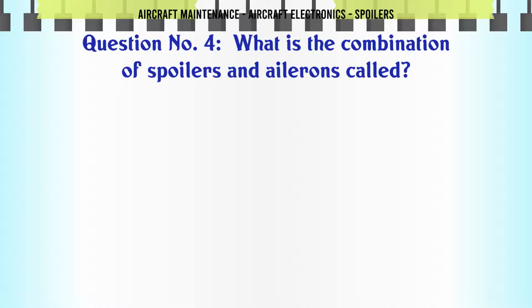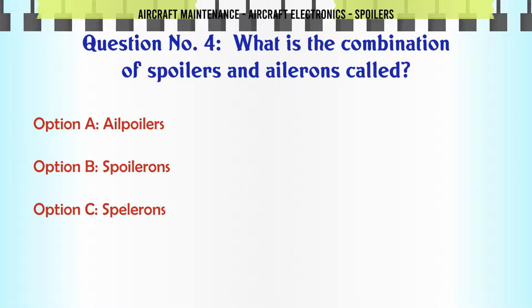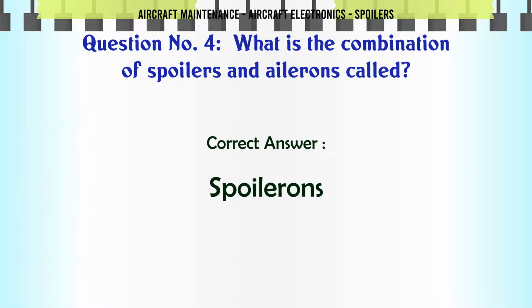What is the combination of spoilers and ailerons called? A. Airfoilers. B. Spoilerons. C. Spoilerons. D. Spoils. The correct answer is spoilerons.